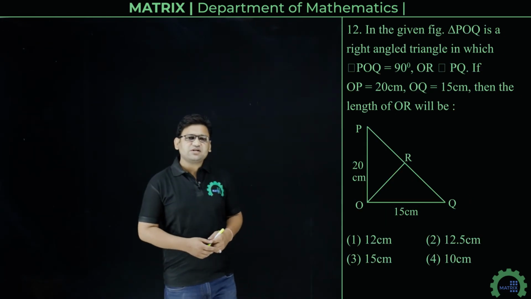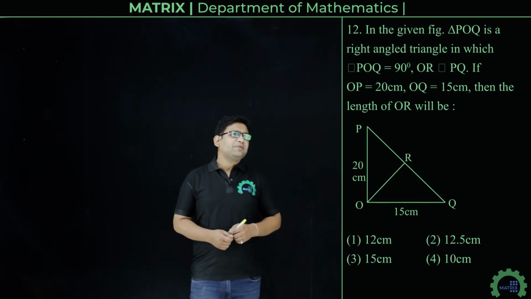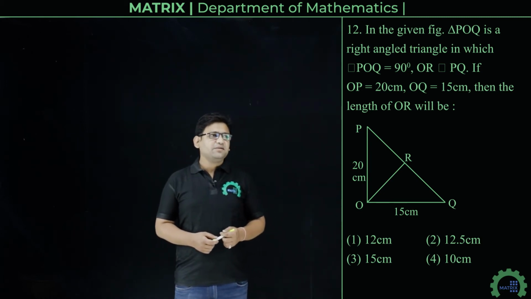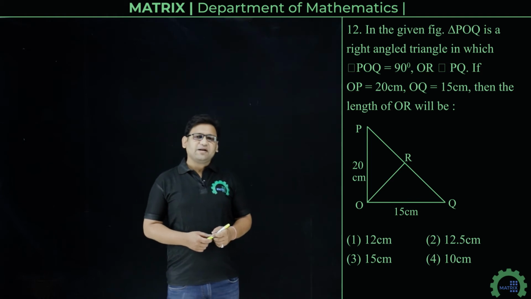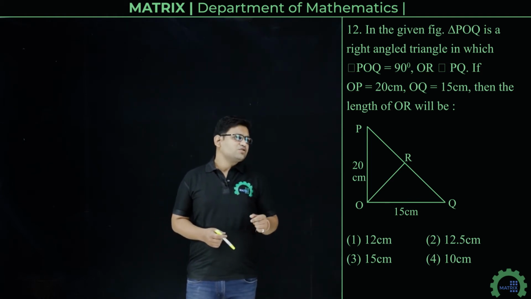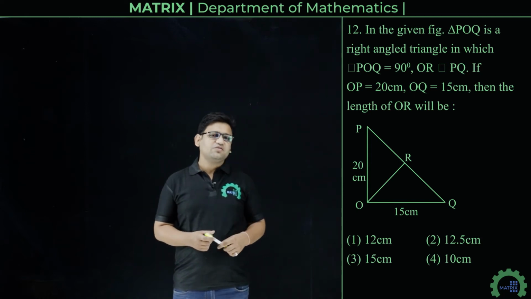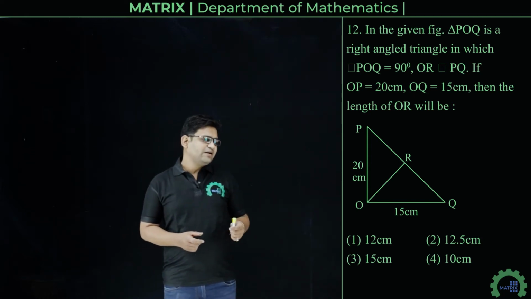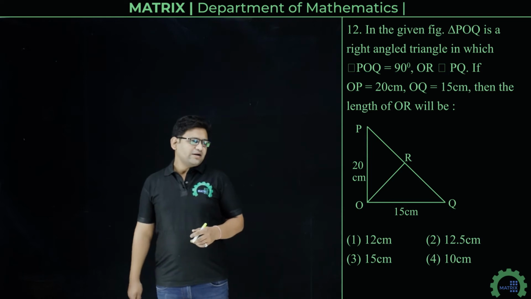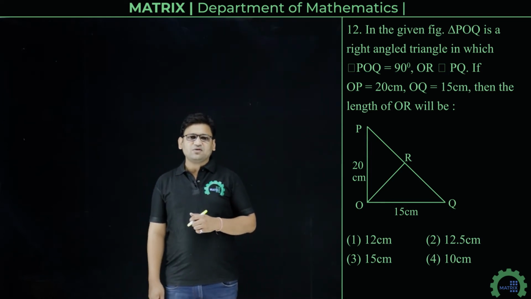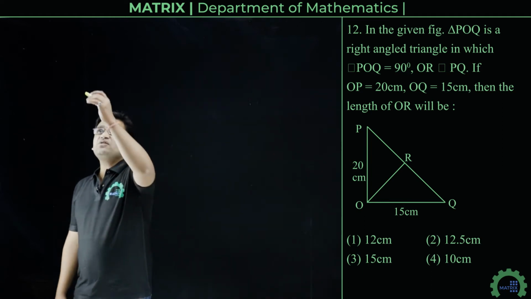Now in the next question it is given that triangle POQ is a right angle triangle in which angle POQ equals 90 degrees and OR is perpendicular to PQ. Also the length of OP is 20 centimeters and the length OQ is 15 centimeters. We have to find the length OR. First of all, triangle POQ is a right angle triangle, so we can apply the Pythagoras theorem.